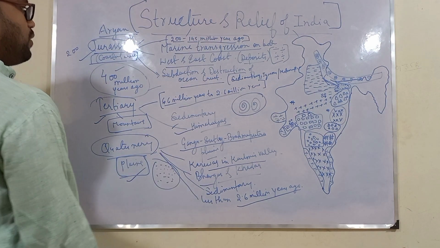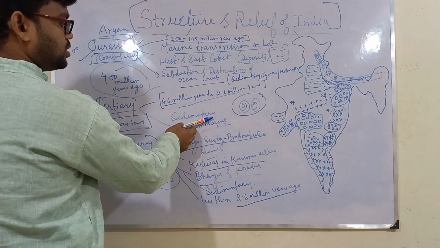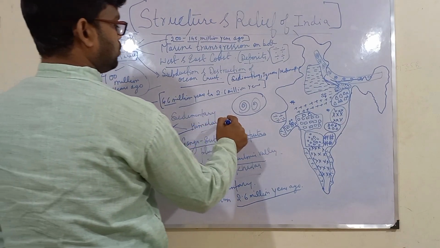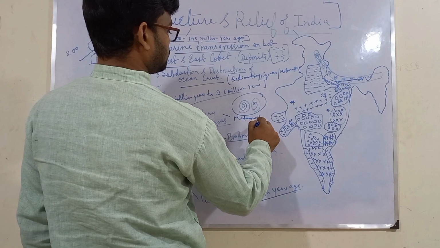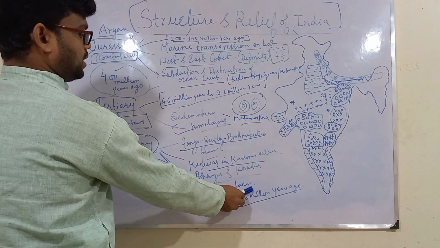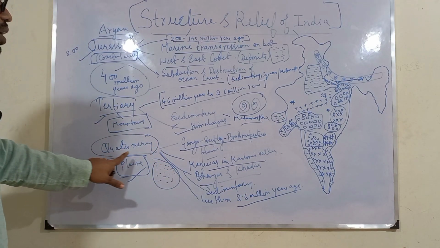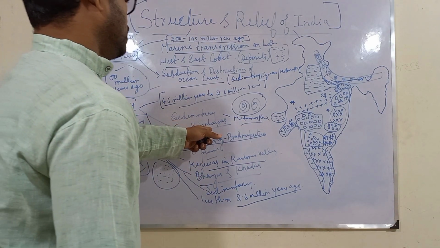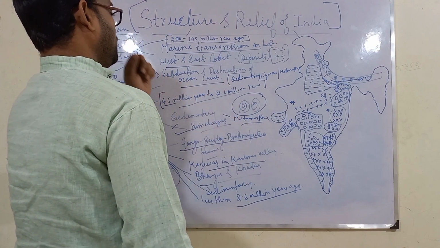Third is the type of rocks. See, Tertiary and Quaternary are mainly sedimentary rocks. This Tertiary can also be metamorphic, but Quaternary is sedimentary type of rock. These Quaternary rocks generally are sedimentary rocks. This Tertiary mainly has sedimentary rock, but it also has deposits of metamorphic rock.